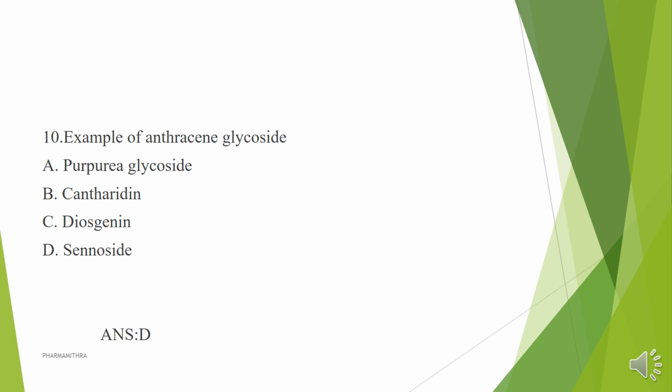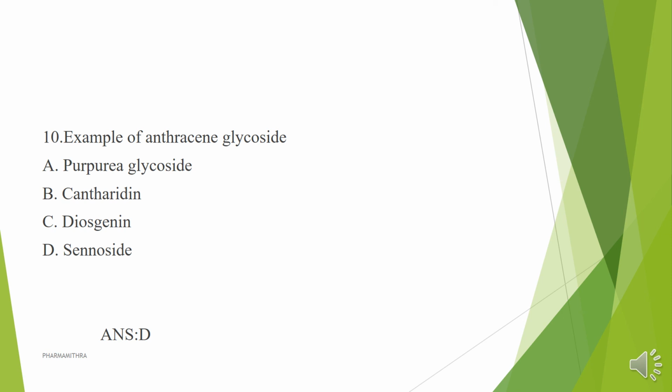Tenth question is again from the pharmacognosy part. Give an example of an anthracene glycoside. The options are purpurea glycoside, cantharidin, diosgenin, and sennoside. The purpurea glycoside is a cardiac glycoside obtained from the drug digitalis, and cantharidin is seen in beetles, which is a terpenoid.